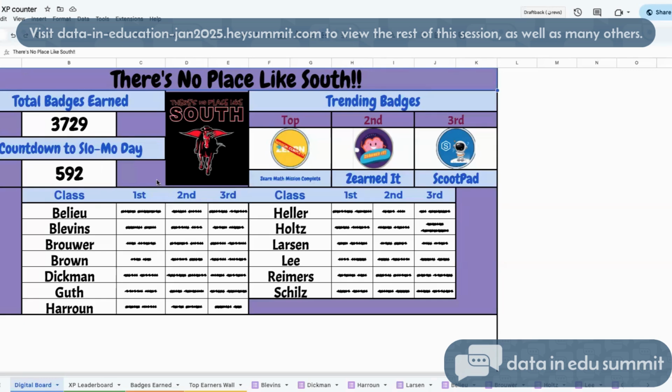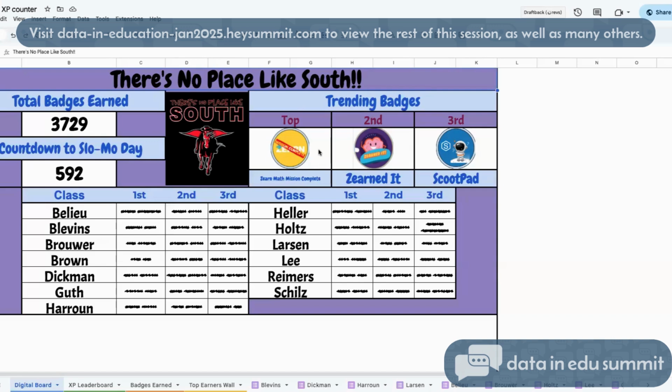But I've created this digital board that shows up in our lobby area. This year I changed it a little bit, so I have leaderboards for each class. These little squiggle lines just protect the identity of my students. It's a redacted font, but these are actual names of kids on the board. Then what I wanted to do this year is some trending badges. Whatever badge has been earned the most over the last 3 weeks, I wanted that to be shown, just to make it fancy, I guess.